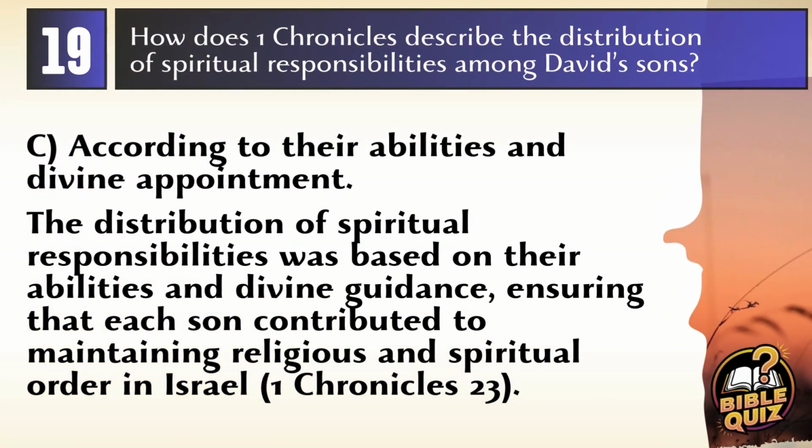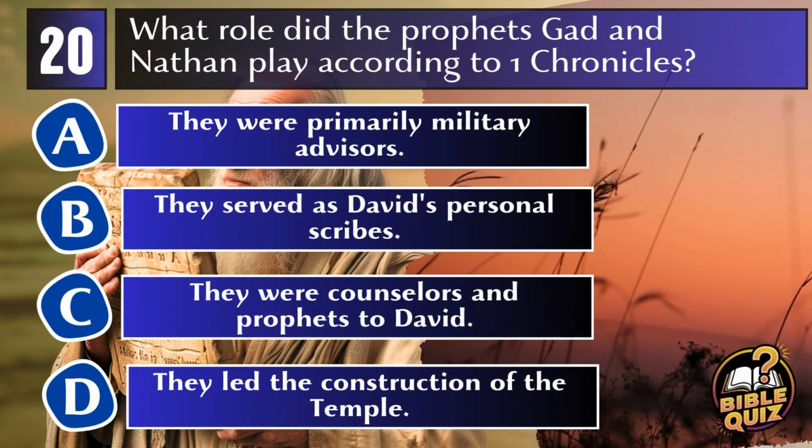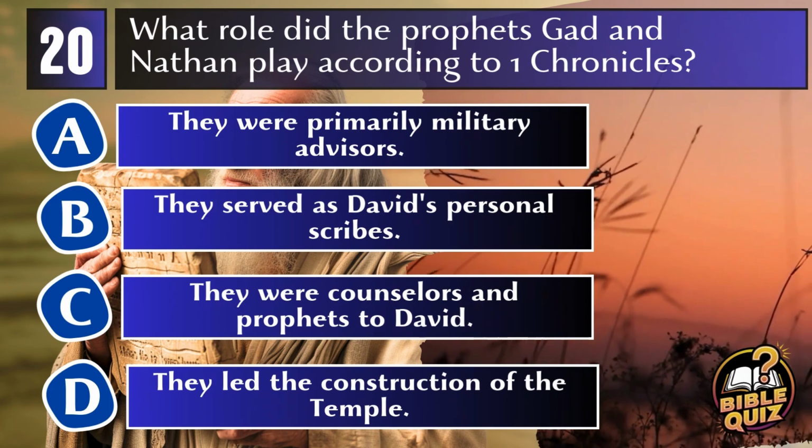Answer: C. According to their abilities and divine appointment. 1 Chronicles details that David distributed spiritual responsibilities among his sons based on their abilities and what was seen as their divine appointment, ensuring that each played a role in maintaining the religious and spiritual practices in Israel. Question 20. What role did the prophets Gad and Nathan play according to 1 Chronicles?